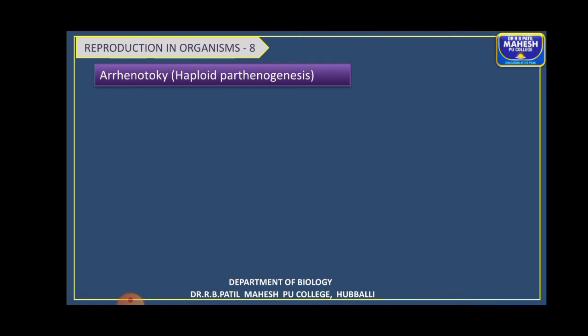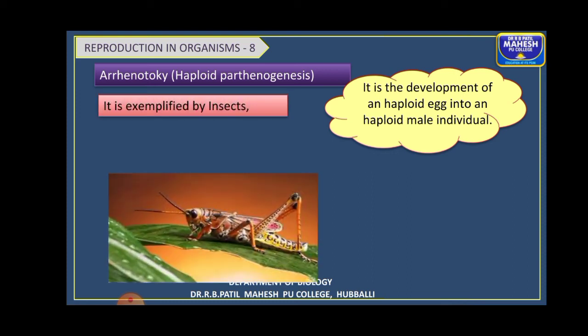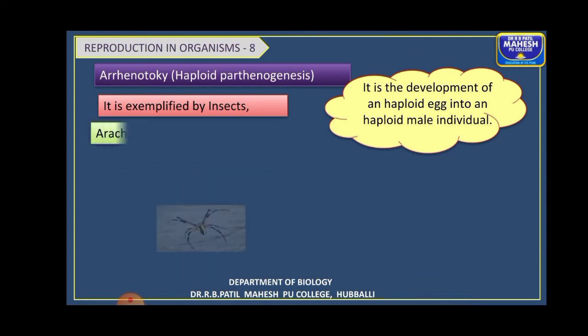So what is this arenotochy? It is also called haploid parthenogenesis. Here arene means male, tokos means birth. So it is the development of a haploid egg into a haploid male individual. Remember, the egg itself develops into the complete individual. So here the egg develops into the haploid male. Only males are produced by parthenogenesis, right? So this type occurs in insects.